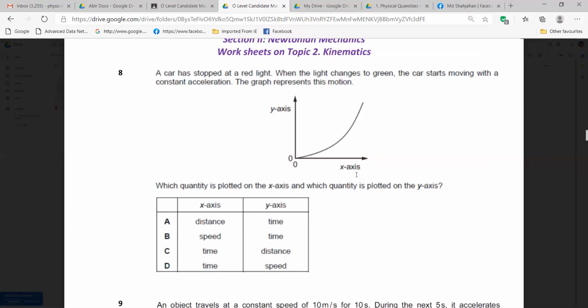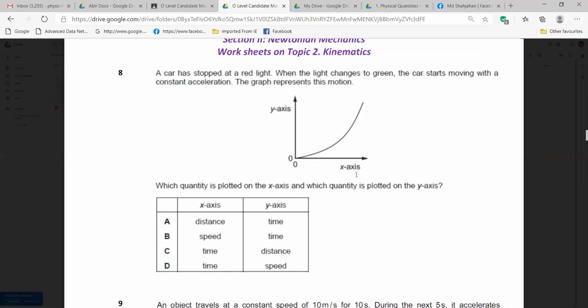So which one will you take out of A, B, C, D? I am saying it will be either A or C. Which one do you think?